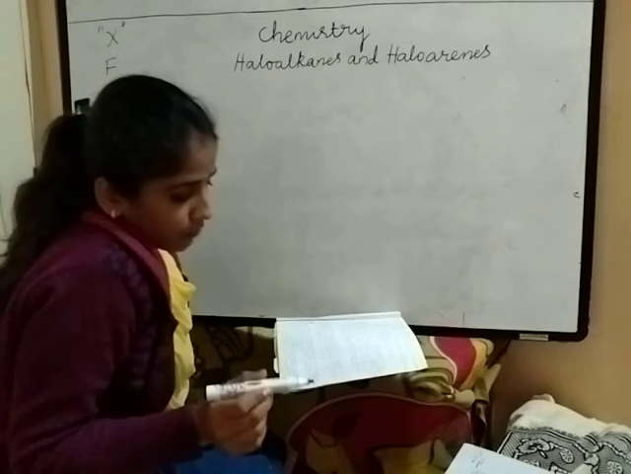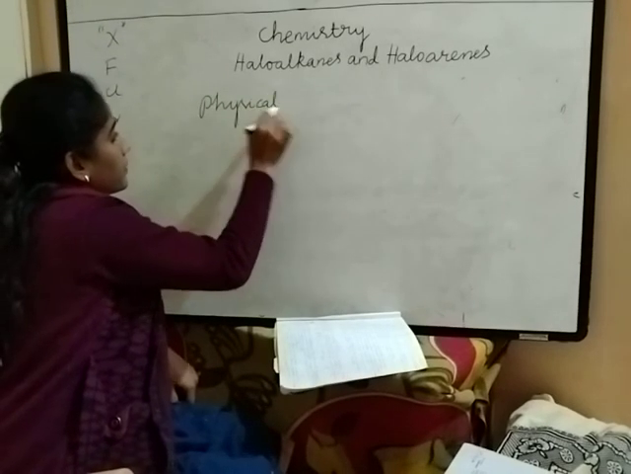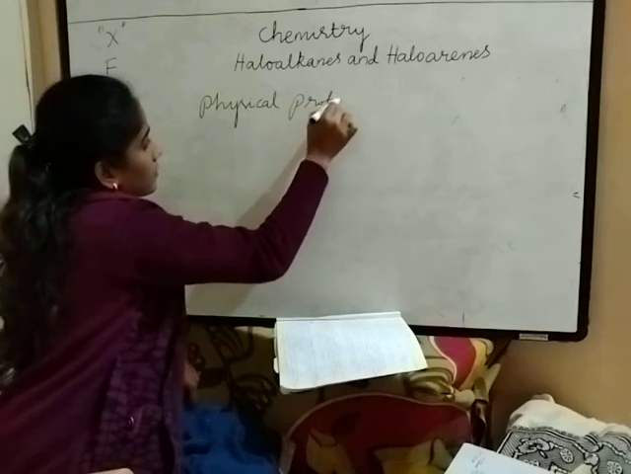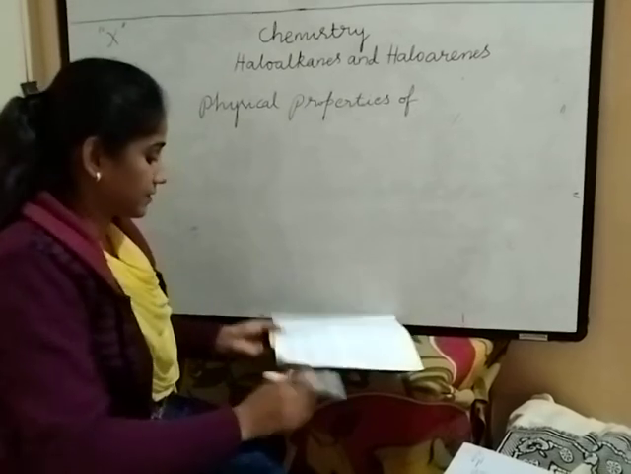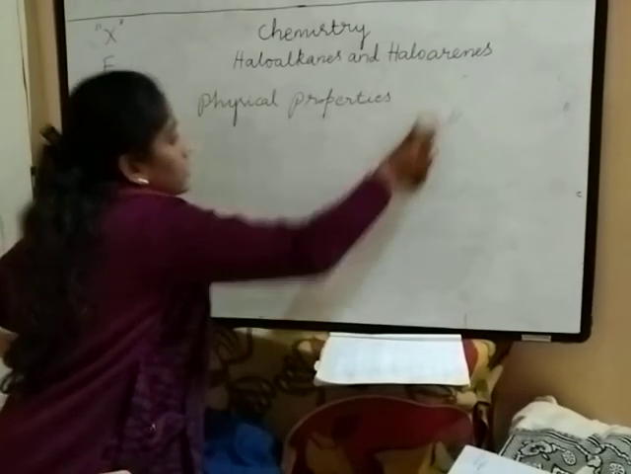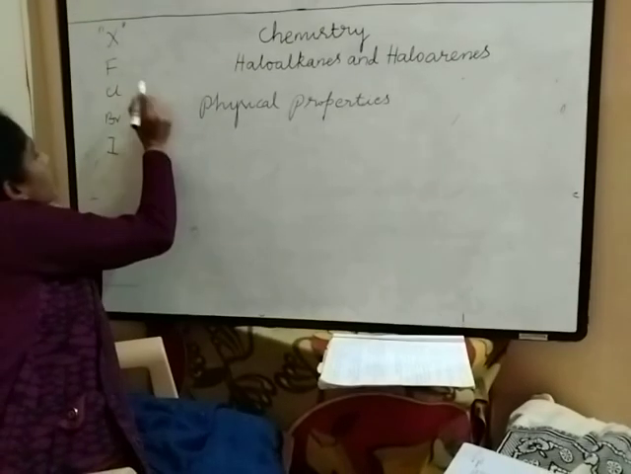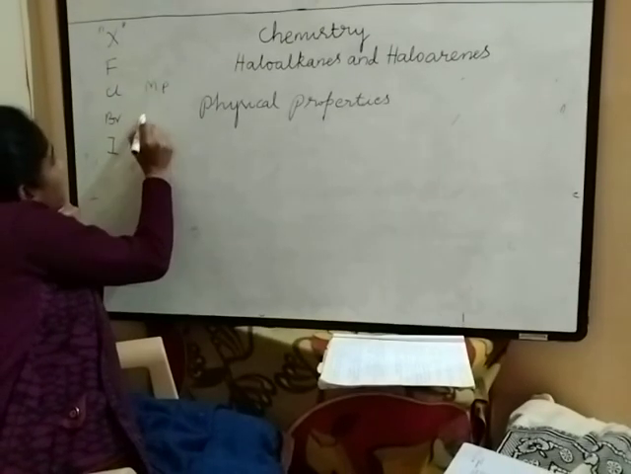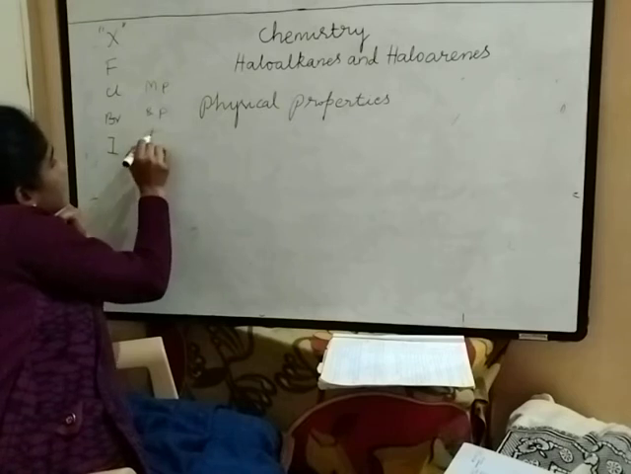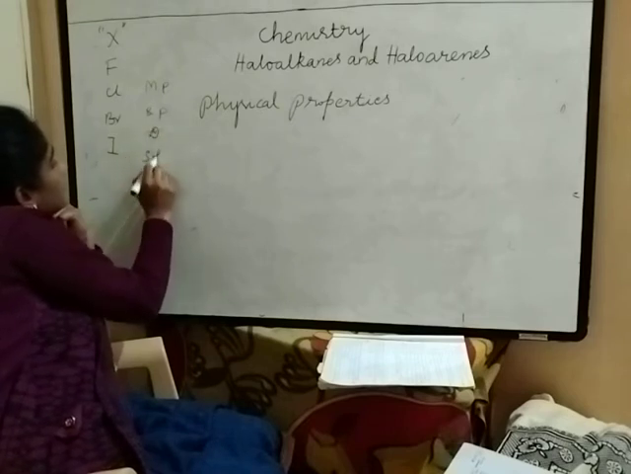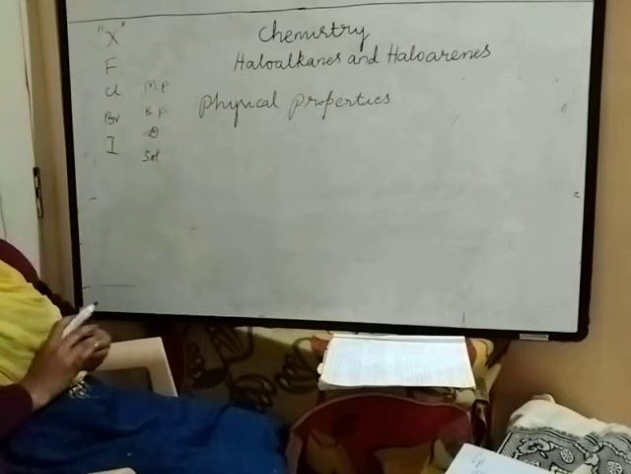So next, about the physical properties of haloalkanes. In your syllabus, they have given only four physical properties: melting point, boiling point, density, and solubility.